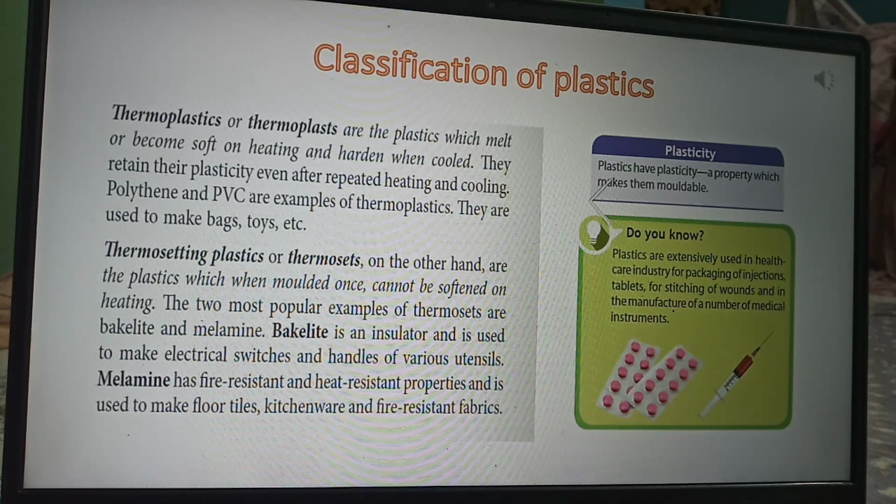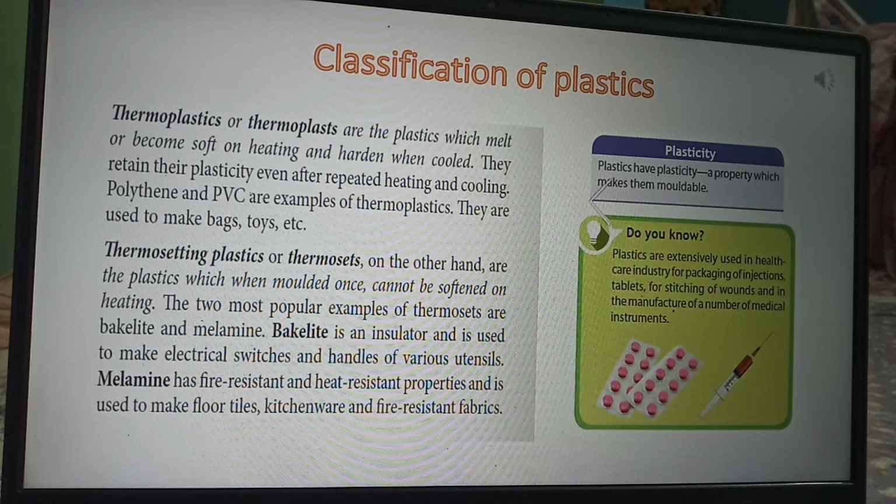It is used to make electrical switches and handles of various utensils. Okay, what is bakelite? It is an insulator which is used to make electric switches, and the handles of various utensils. The handles are also made up of bakelite. So what is bakelite? Bakelite is a thermosetting plastic.